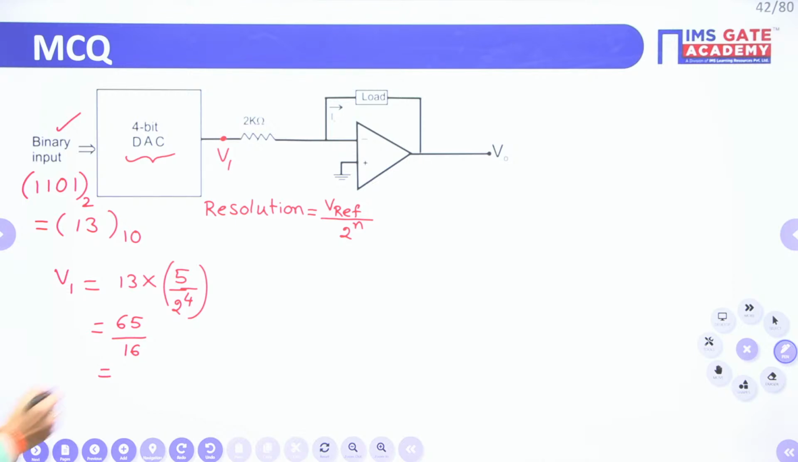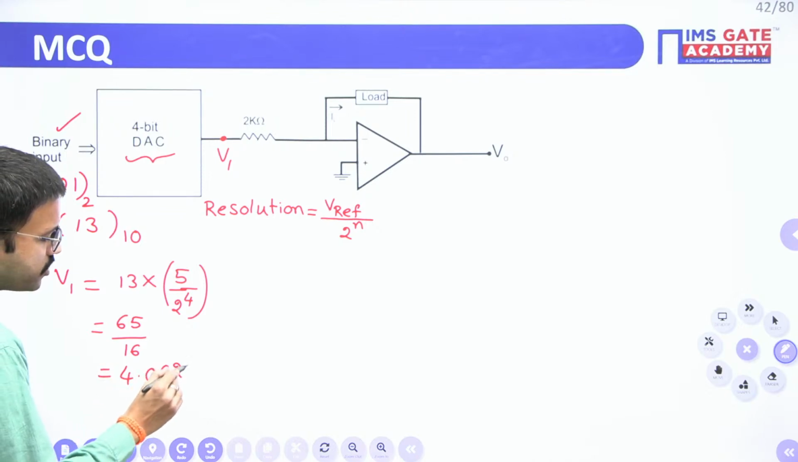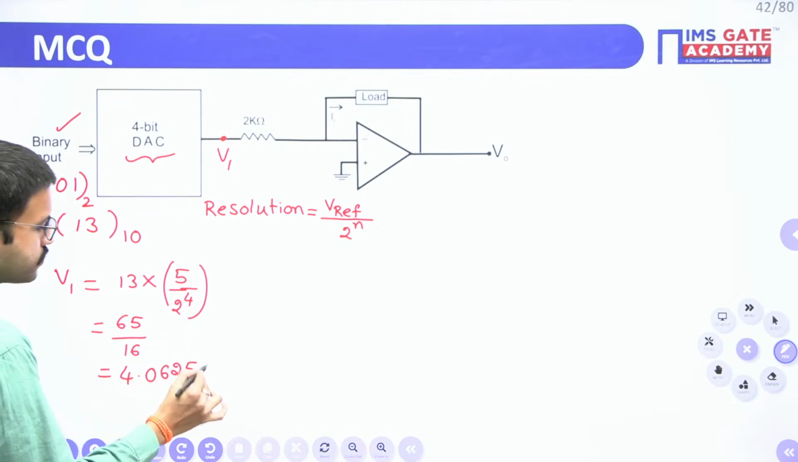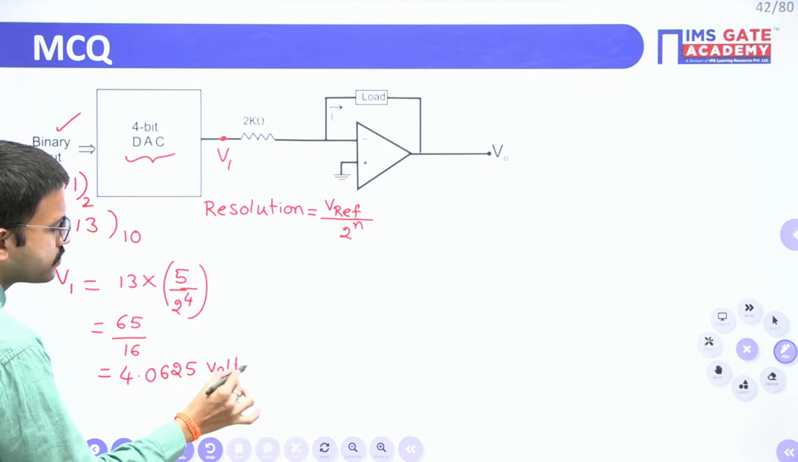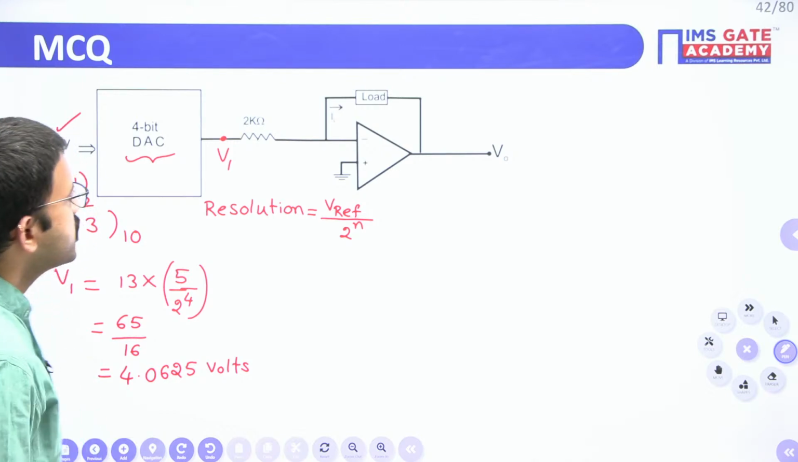You will get 4.0625. All of you please confirm whether you are getting the same answer or not. Units are volts. 4.0625. Yes, very good, Revant. Now just observe.